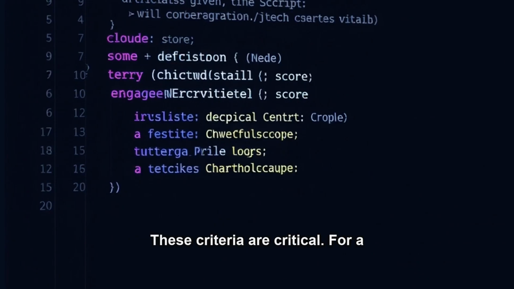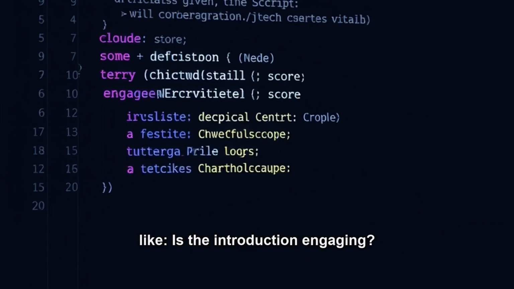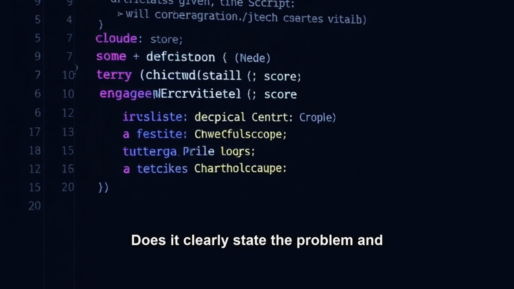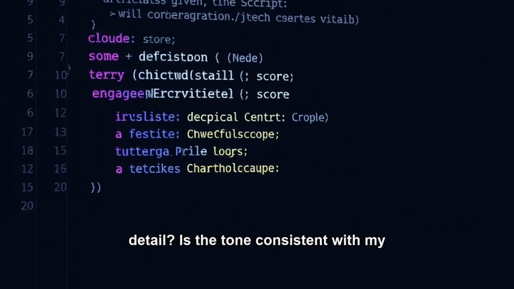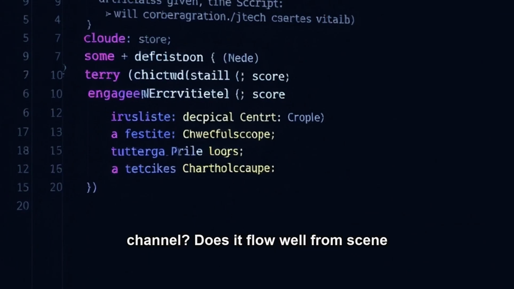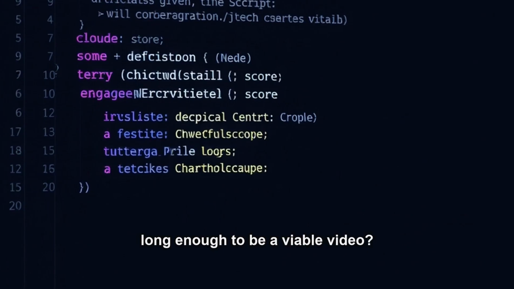These criteria are critical. For a video script, I'm looking for things like: is the introduction engaging? Does it clearly state the problem and solution? Is there enough technical detail? Is the tone consistent with my channel? Does it flow well from scene to scene? And most importantly, is it long enough to be a viable video?